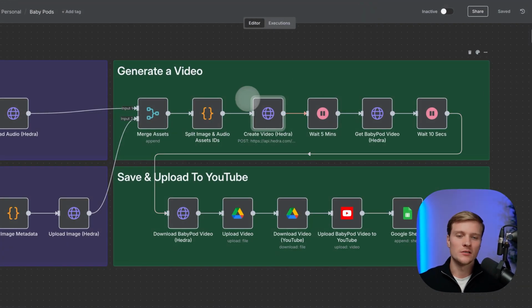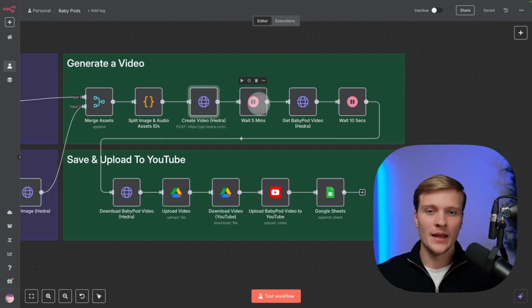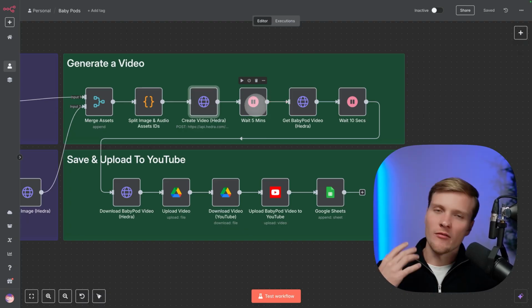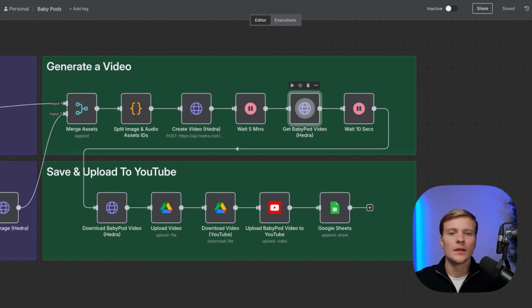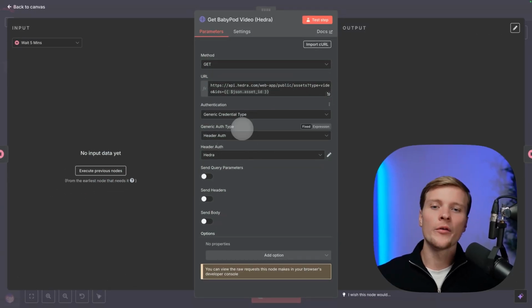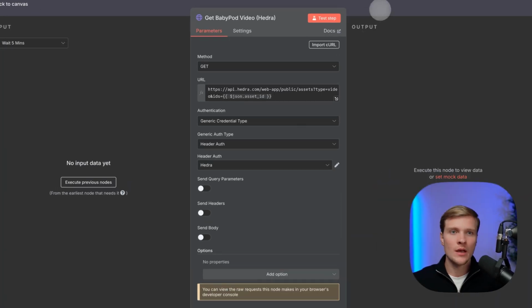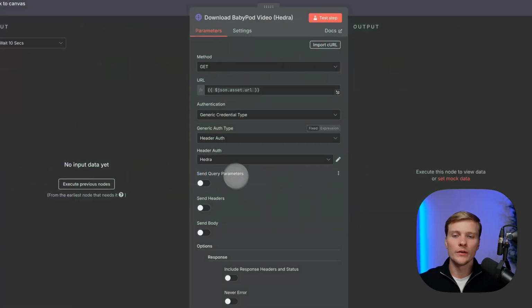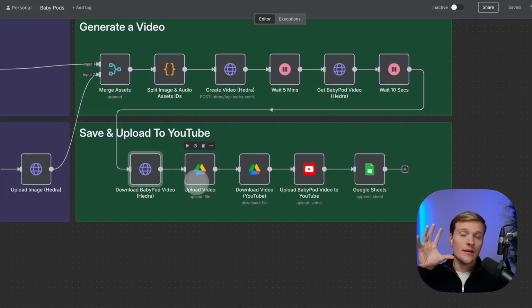So once this is fine, here we have to wait for 5 minutes. It is a big room for error because different images, different videos, they might take different time to be generated depending on the length of your audio file, obviously. But in this case, 5 minutes is more than enough. And then we'll use this node to make the request to hydra.com, also authenticate it with our Hydra credentials, and then we will get the video ID. And once we have it, we'll be able to download the video. So after this node is executed, we will actually get the video file.